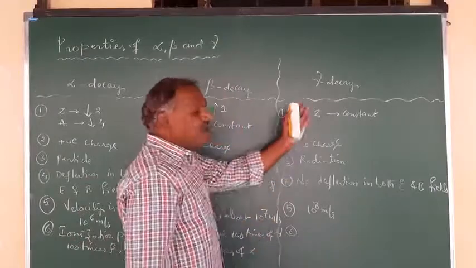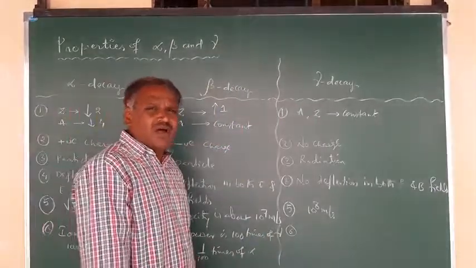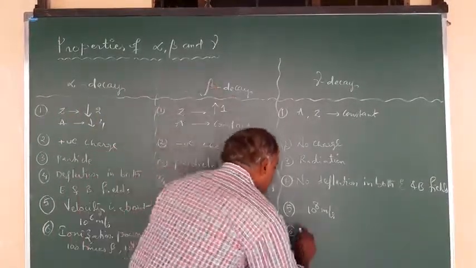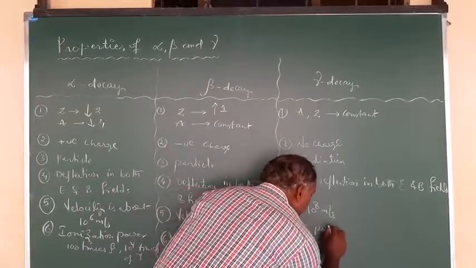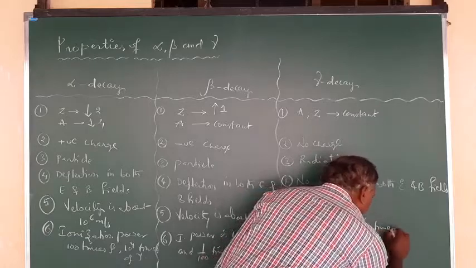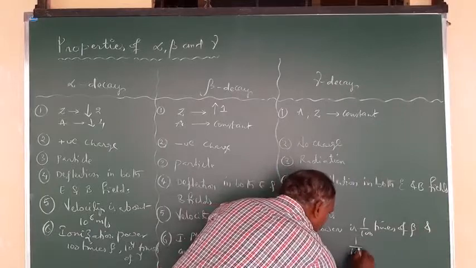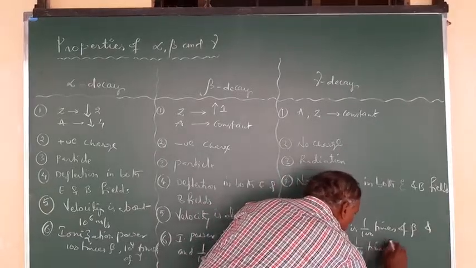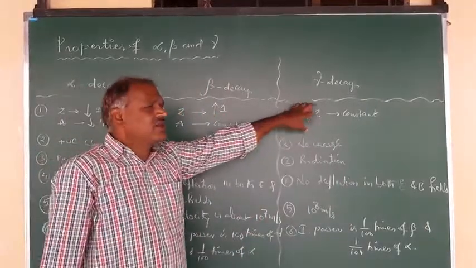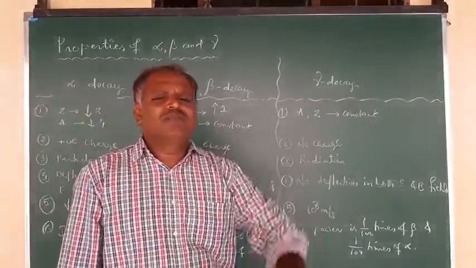Similarly, gamma radiation has an ionization power that is 1/100 times that of beta and 1/10,000 times that of alpha. So the ionization power is 1/100 times of beta and 1/10^4 times of alpha. Ionization powers are lower where the velocities or kinetic energies are higher, because they move faster through the given medium.